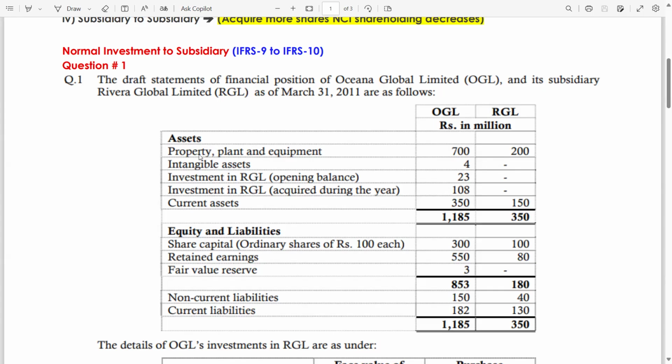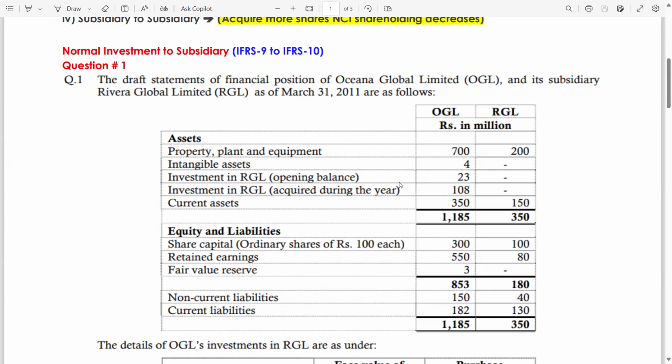Now you have assets: PPE 700 for the parent and 200 for the subsidiary. Intangible assets are only in the parent company's books, not in the subsidiary's books. Investment in RGL, opening balance 23. Investment in RGL acquired during the year 108. So these are the consideration.